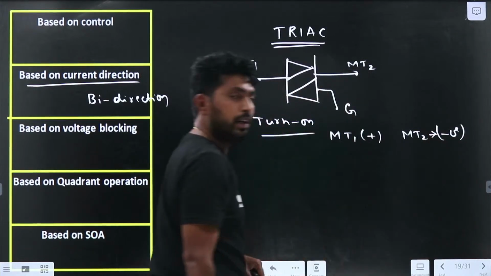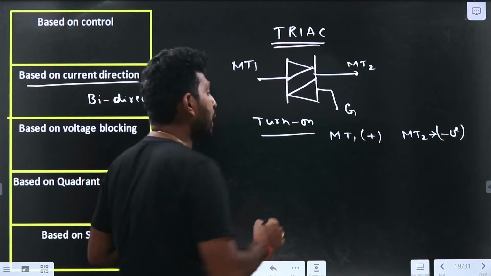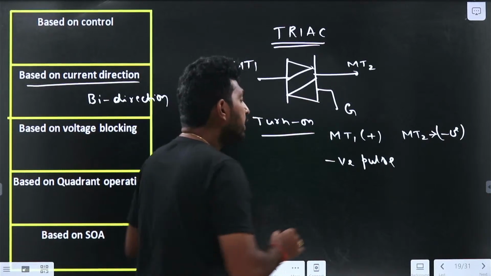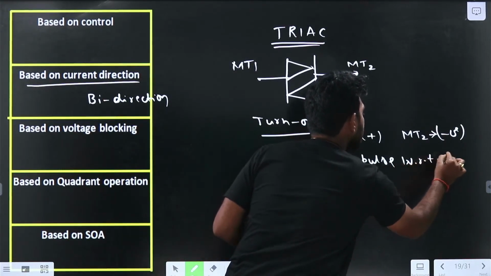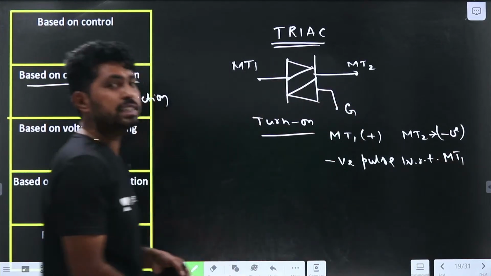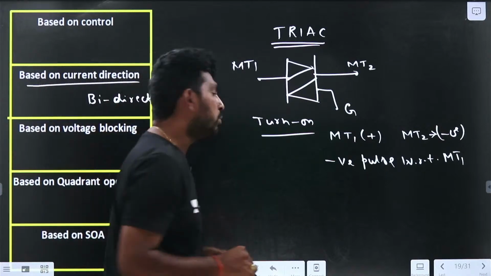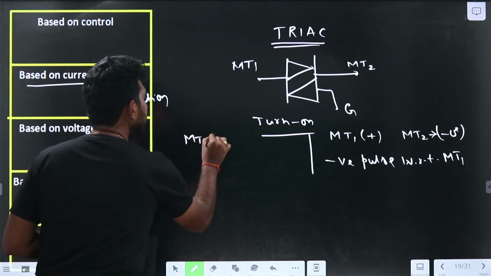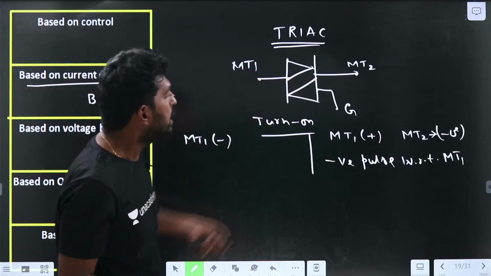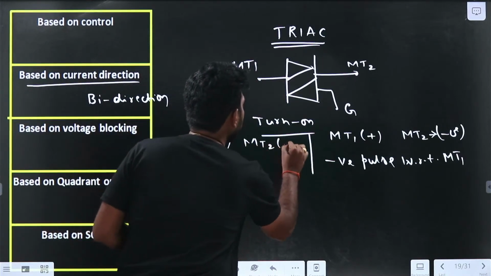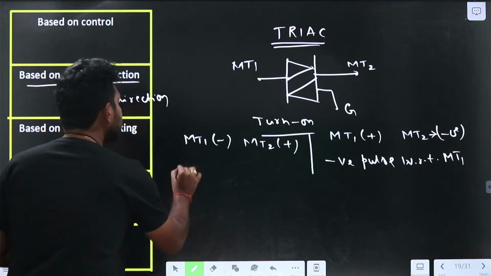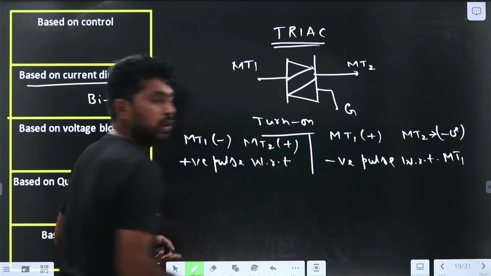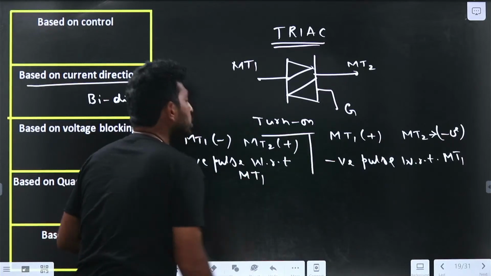During that condition, if I supply a negative gate pulse with respect to MT1, it will turn on. Similarly, if MT1 polarity is negative and MT2 polarity is positive, and I supply a positive pulse with respect to MT1, it will again turn on.